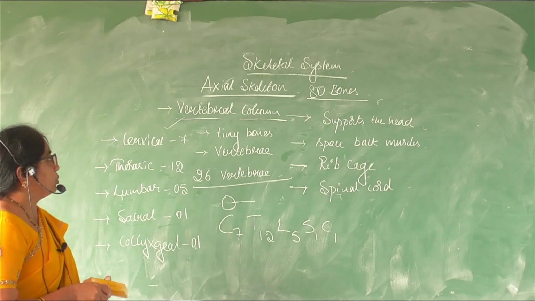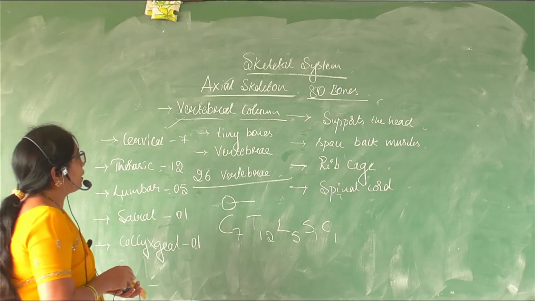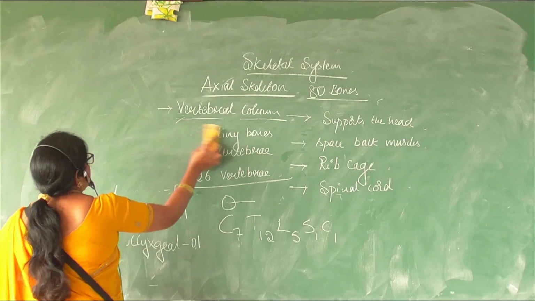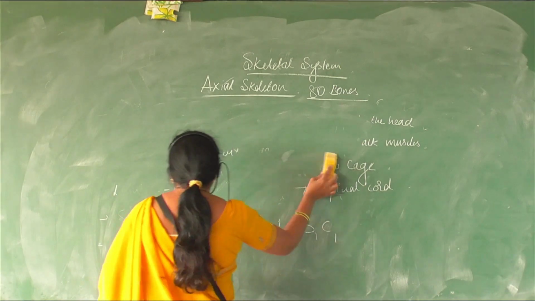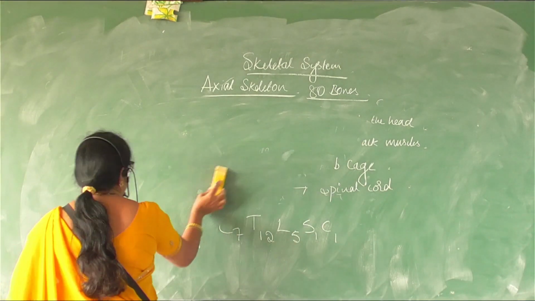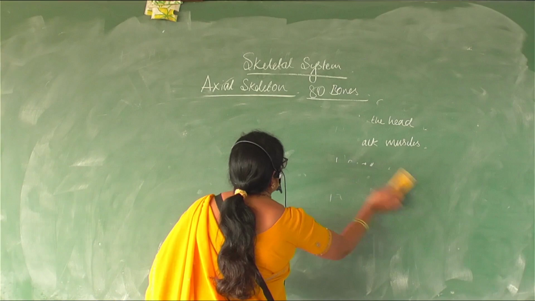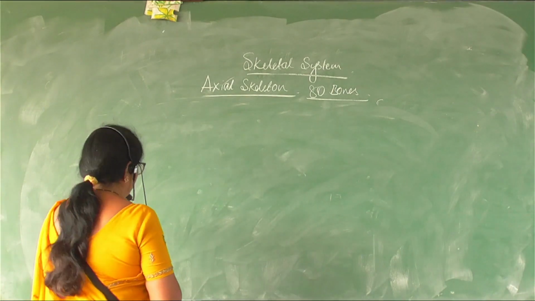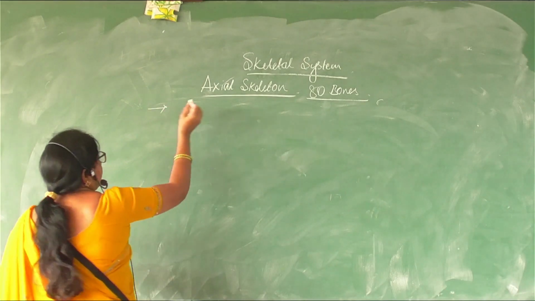And now coming to the sternum and the rib cage, the third part of the axial skeleton.